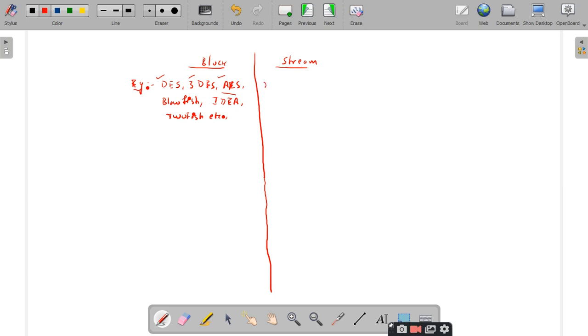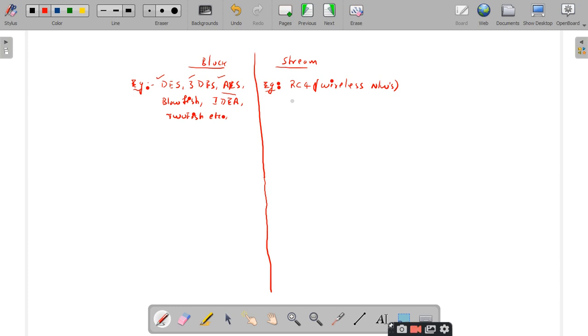Right. Now coming to the examples of stream ciphers. Any idea? Only one example we have discussed, right? RC4, sir. This stream cipher is used exclusively for the encryption of wireless networks. You will use this algorithm while you want to encrypt things under the wireless networks.